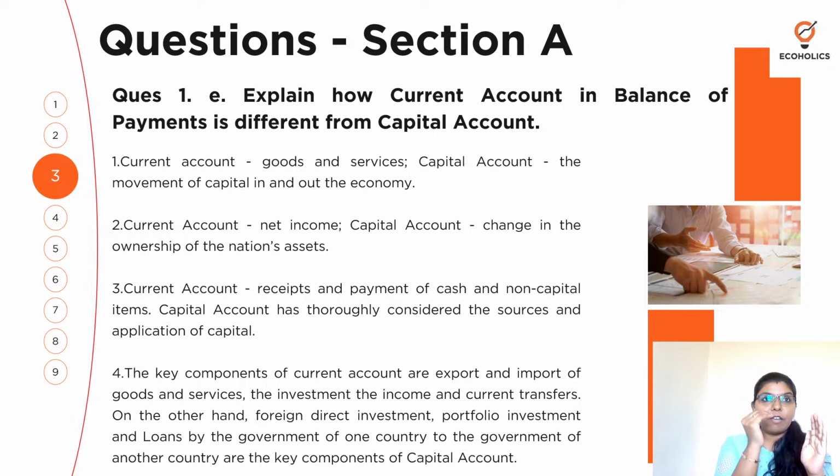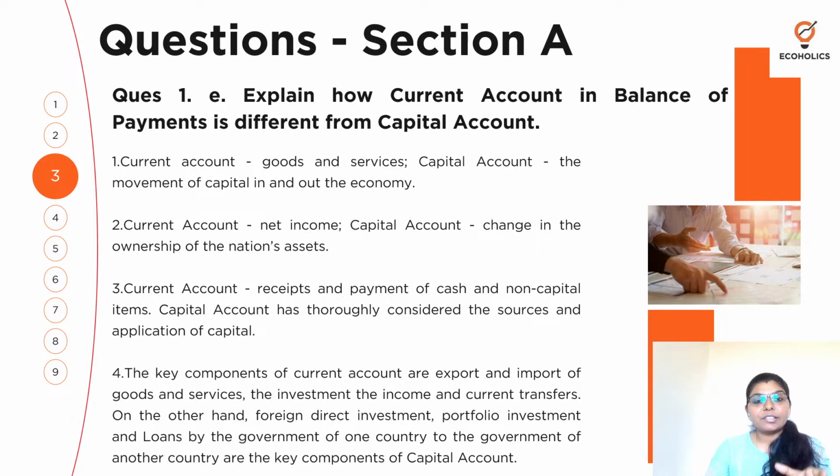So each and every point should be on both current and capital account. Simultaneously, you are highlighting the differences. That is how you need to be approaching this particular answer, because you are talking about current account, and how that is different from capital account. You talk about current account, but capital account is dealing with the movement of capital in and out of the economy, right? Like that, you are expected to jot down the points.